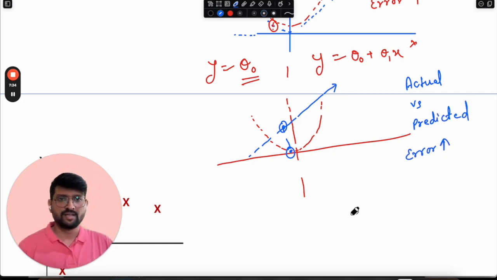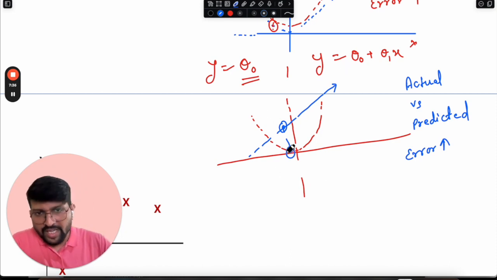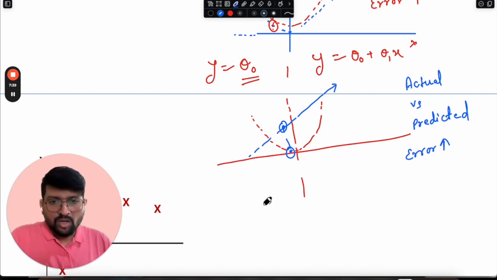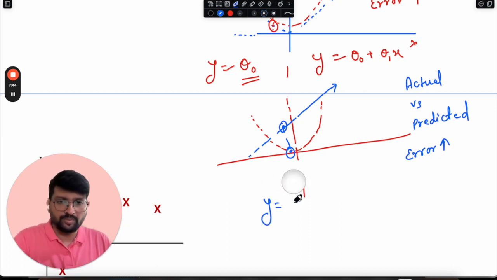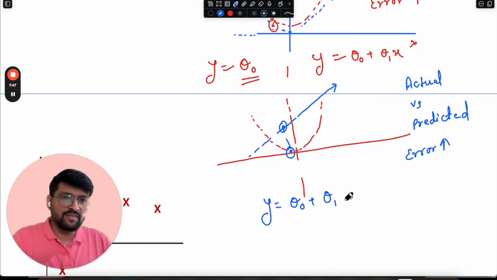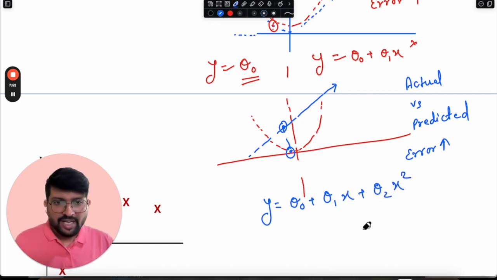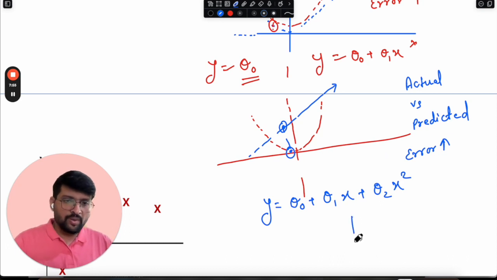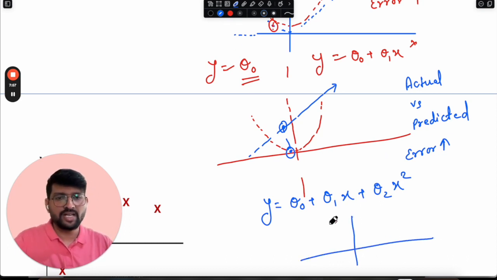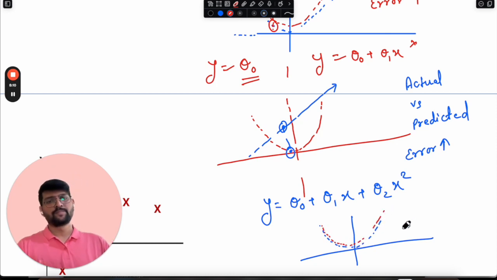The error is still higher. Now, what we will do is again add an additional term to increase the complexity of our machine learning model so that it becomes able to find a 2-degree polynomial: theta naught plus theta 1 x plus theta 2 x square. So in that case, it has become a 2-degree polynomial. Now, if the input data is something around this, our model will be able to find some kind of fit around this data.